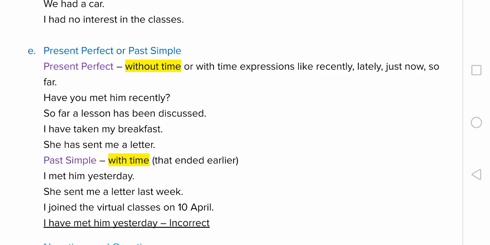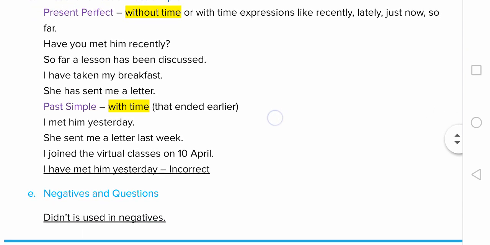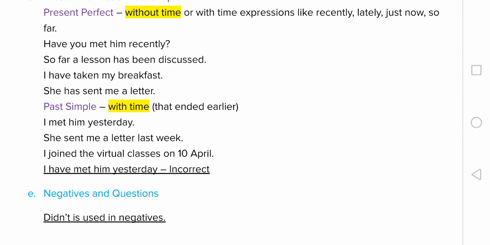So we cannot use a time expression of the past with present perfect. You cannot say, I have met him yesterday, which is incorrect. Please note it, this is often tested in correction of sentences. So you can say, I have taken my breakfast, or you can say, I took my breakfast in the morning. Can we say, I have taken my breakfast in the morning? No.